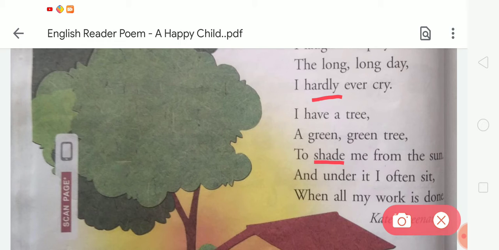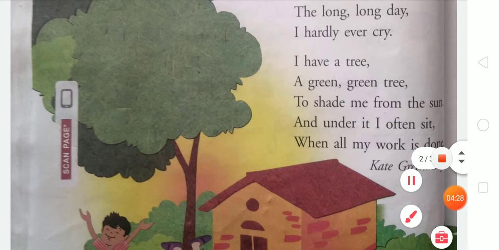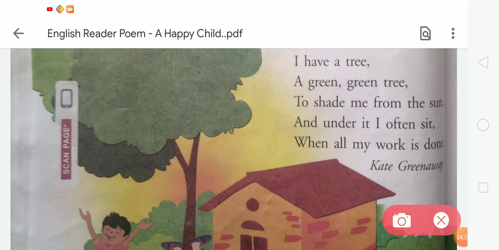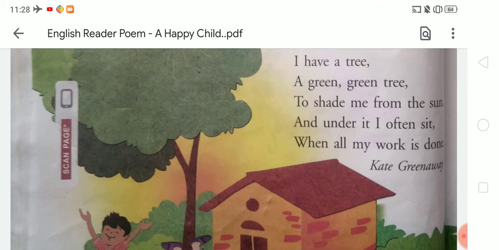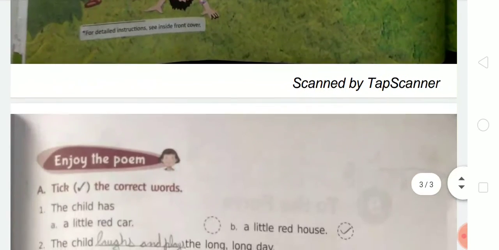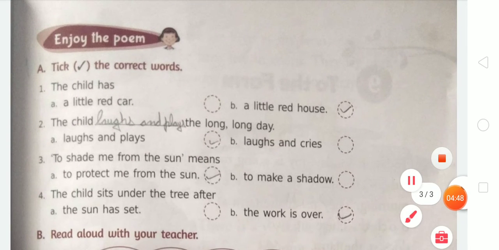Okay, and after that here is a word under. What is the meaning of under? Under means below. And next there is a word done. What is the meaning of done? Do you know? Done means finished. Okay, when the boy finished his work, he is going to sit under the tree. So student, we have to read and learn this poem. After that, come to the exercises of this chapter.